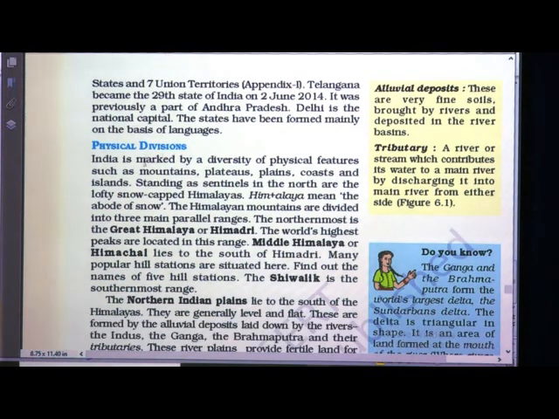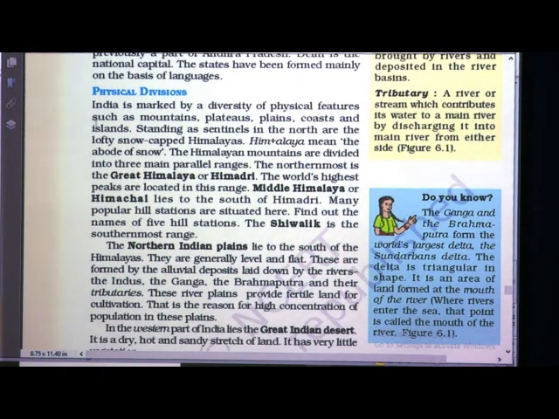Now, we will see physical divisions. India is marked by diversity of physical features such as mountains, plateaus, plains, coast and islands. These are the physical features of our country. Standing as sentinels in the north are the lofty snow-capped Himalayas. So, in the north we have Himalayas.